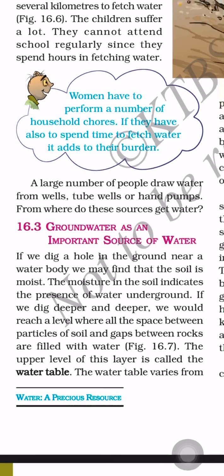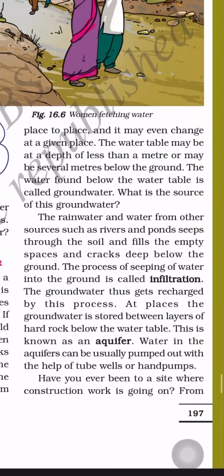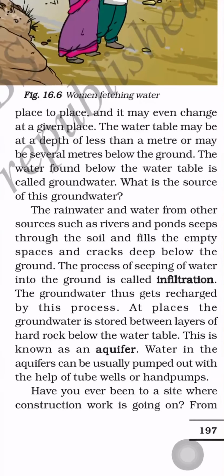The water table varies from place to place and it may even change at a given place also. Why? Because in some areas we are getting the water at a distance of 150 feet, at a distance of 200 feet. So like this, the distance will vary from one place to another place also. The water table may be at a depth of less than a meter or maybe several meters below the ground.